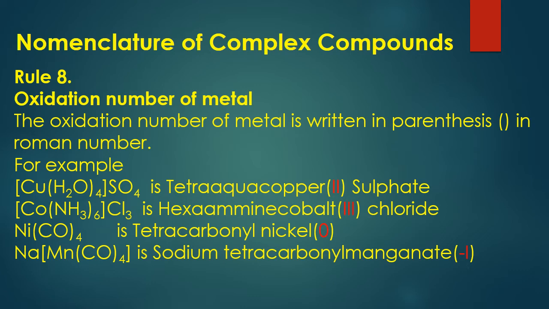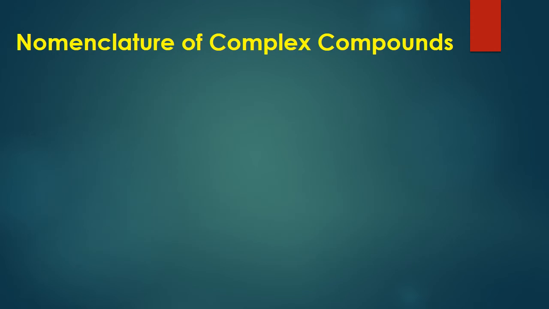Another example, Na[Mn(CO)4]. This is called sodium tetracarbonyl manganate(-I). Here the oxidation state of manganese is -1, therefore it will be called manganate(-I).